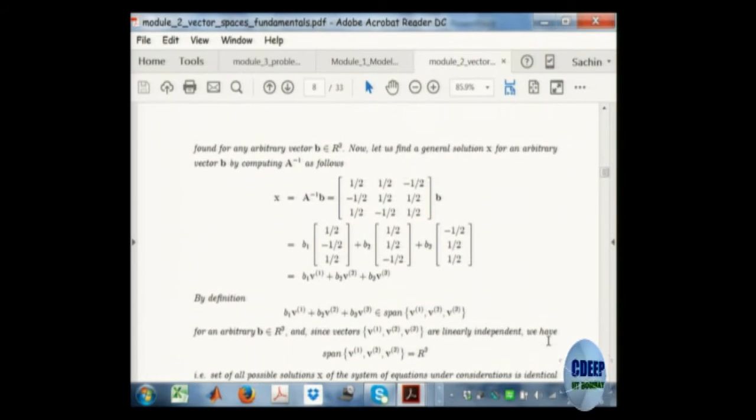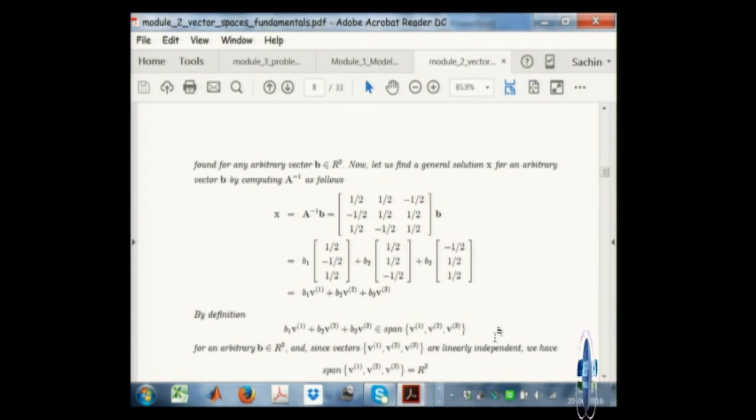What I have made it a point to say is that when you are solving a problem Ax equal to b, actually the solution is a linear combination of these 3 vectors. You can do some algebra and show this.